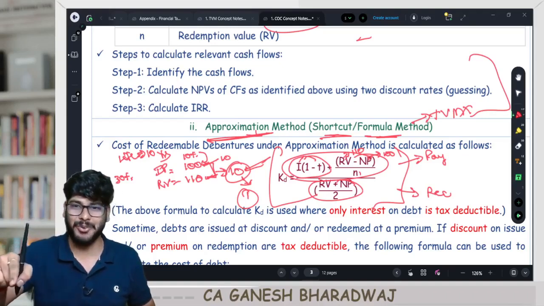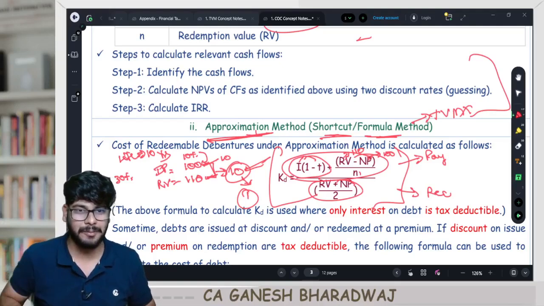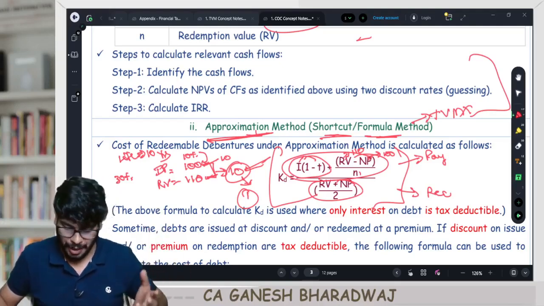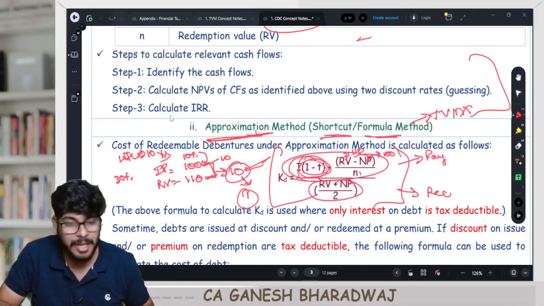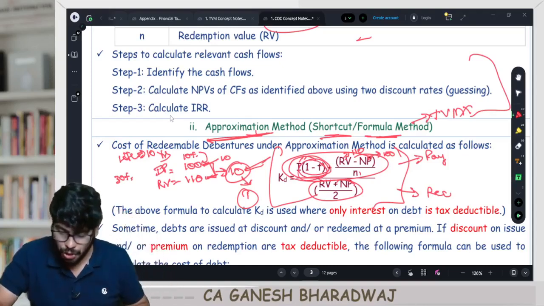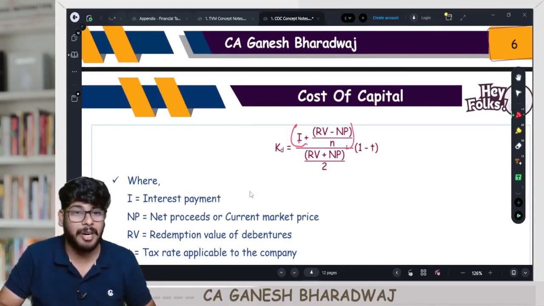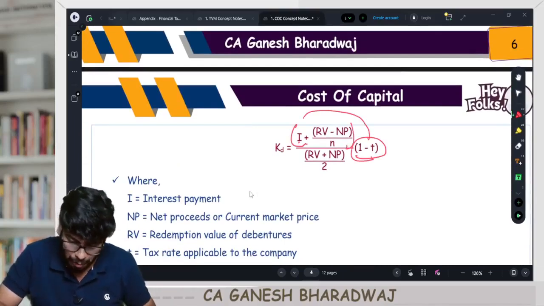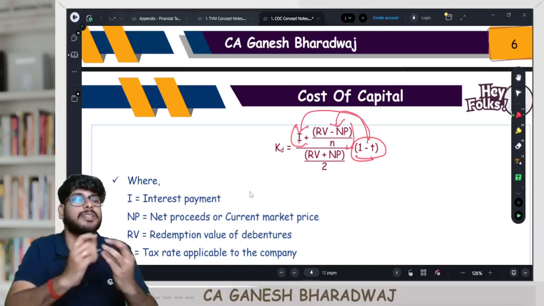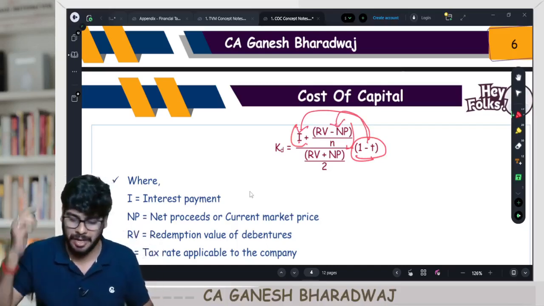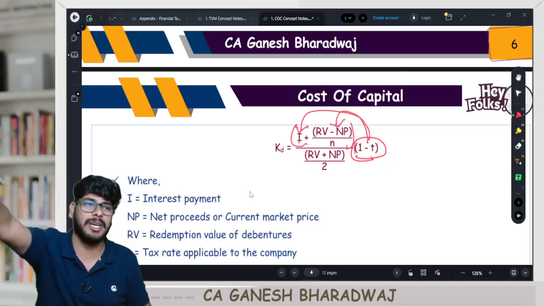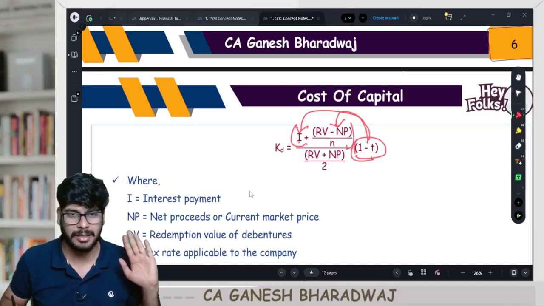If that is also a cost for you, that should also be eligible for your tax benefit, no? If you are assuming that is also a part of your tax benefit, then you put this one into 1 minus t. This tax shield should also be applied on this. Or in other words, you take this 1 minus t common outside, and this formula will relook as follows: I, just the interest, plus RV minus NP by N. Everything is the same. But if you are assuming this tax benefit is applicable on both your interest as well as on this amortized component of the difference between your RV and NP, then take this 1 minus t common outside and say it is applicable on both. Are you able to understand this?